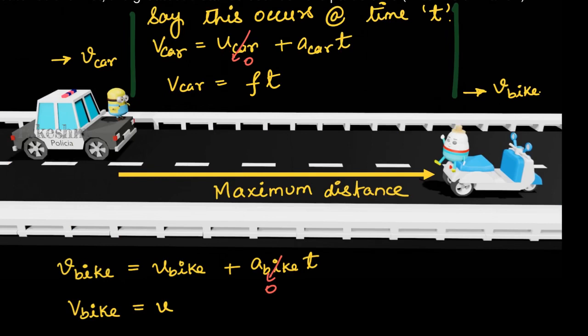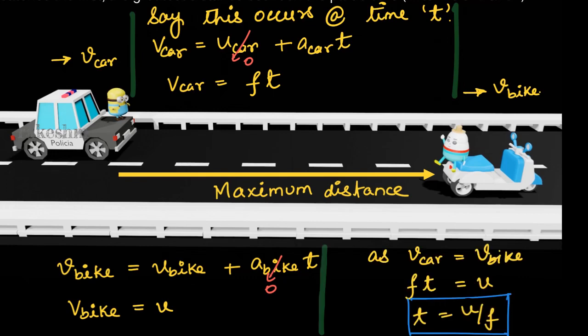For the bike, we can write v bike equals initial speed of the bike plus acceleration of the bike into t. It is given that the initial speed of the bike is u and the acceleration is 0. So the final speed of the bike also will be u. So at maximum distance, the speed of the car is f into t and the speed of the bike will be u. As both the speeds are equal, we can write f into t equals u, or t equals u by f. So the time at which the maximum distance occurs is u by f.